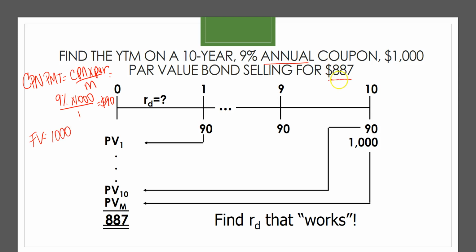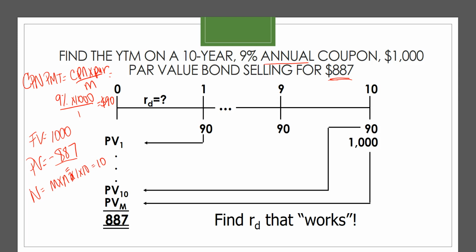This bond is currently selling for $887. So the present value of this bond, if you wanted to purchase it, you would have to outlay $887. So it's a cash outflow, so a negative sign is necessary. N is equal to compounding period times years, so that's equal to 10.